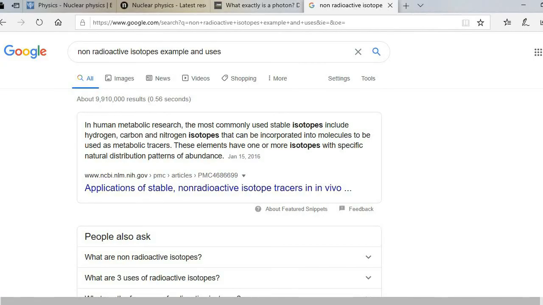A perfect example of non-radioactive isotopes is in human metabolic research. The most commonly used stable isotopes include hydrogen, carbon, and nitrogen isotopes that can be incorporated into molecules to be used as metabolic tracers. These elements have one or more isotopes with specific natural distribution patterns of abundance. Let's dig into it further.